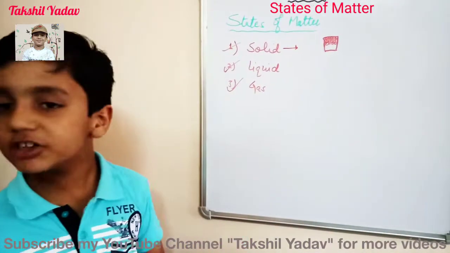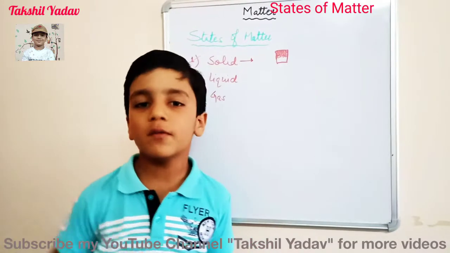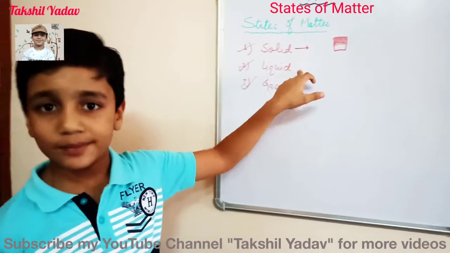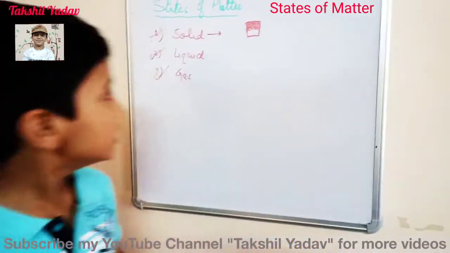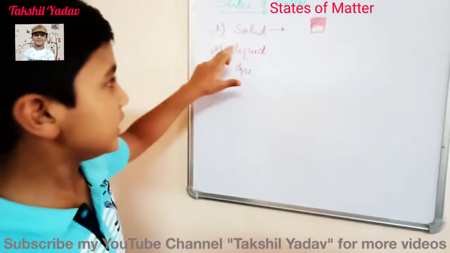First of all, suppose there is an ice. If we keep it out in the atmosphere, it will melt and form water. This process is known as melting. In this melting process, the solid changes into liquid. After that, if we heat the water, it becomes water vapor, which is a gas. So this process is known as evaporation or boiling.